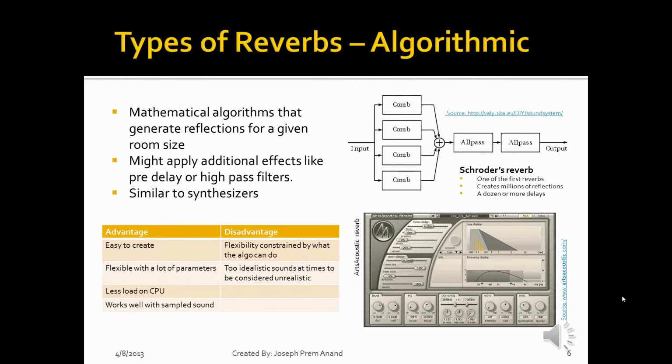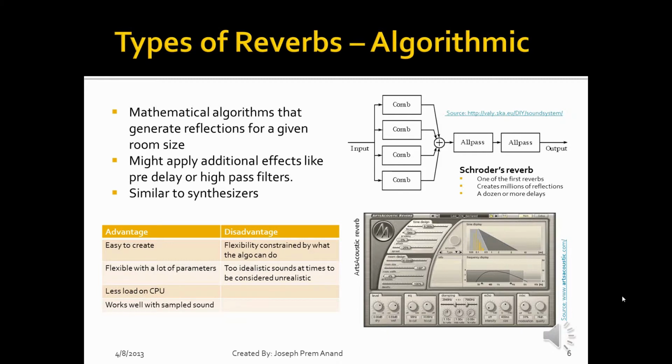There are two types of artificially produced reverbs: algorithmic and convolution reverbs. Algorithmic reverbs are similar to synthesizers in that they artificially create the reverb, whereas convolution reverbs are similar to samplers as they use recorded reverb sounds. Algorithmic reverbs artificially create the characteristic of a space. They do this by creating mathematical algorithms that generate a particular number of reflections for a particular room size and apply many effects on them, such as high pass, pre-delay, etc.